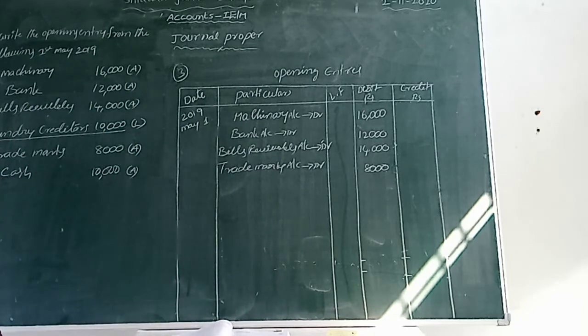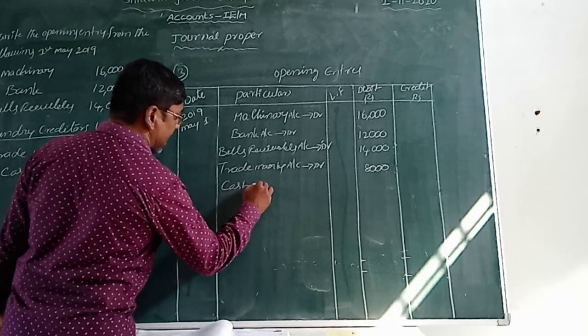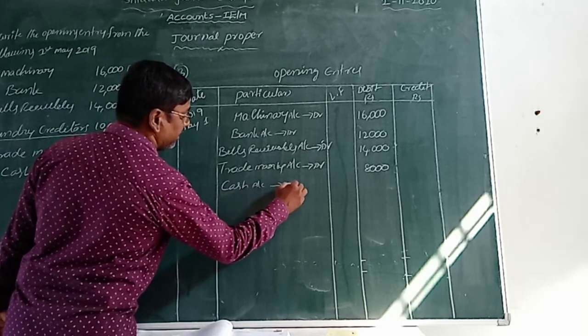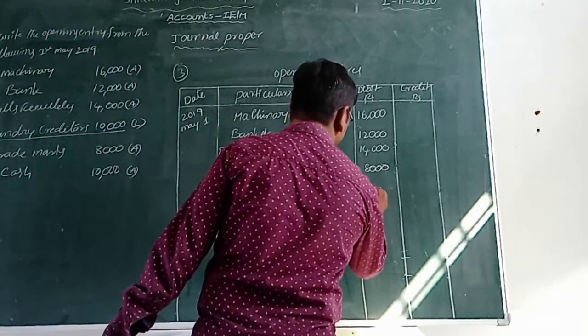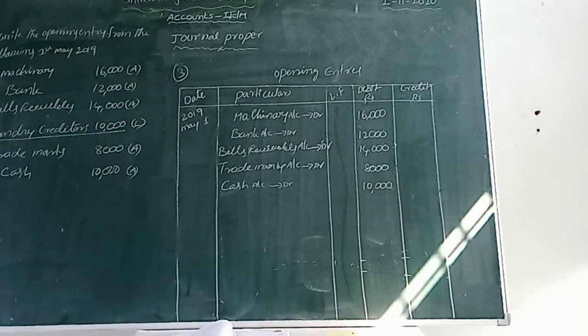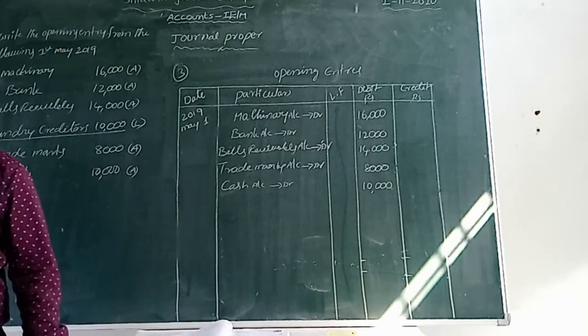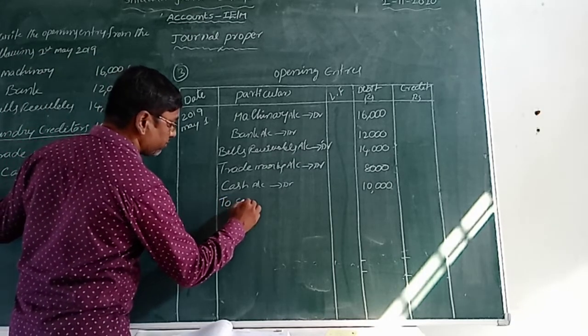Cash is also an asset. Let us take cash account debit. That amount is 10,000 rupees. Now finally, what is remaining? Sundry creditors. That is a liability. Let us write it down.